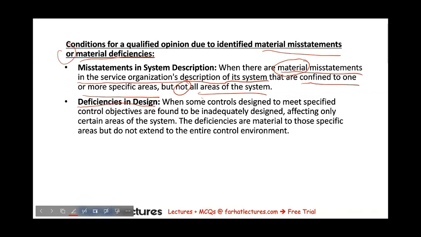When some controls, but not all the controls, designed to meet specified control objectives are found to be inadequately designed, affecting only certain areas of the system, then a qualified opinion would be appropriate, since these material deficiencies do not extend to the entire control environment.